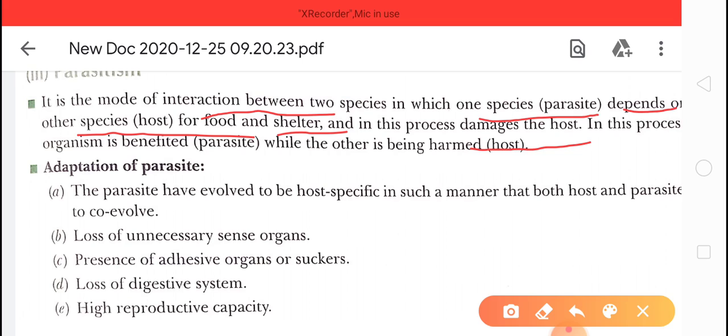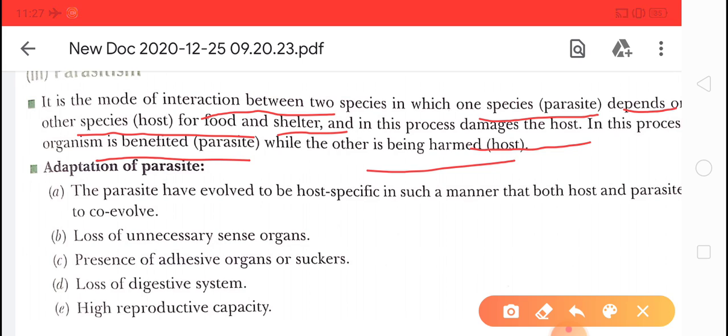So we can say that in parasitism one organism is benefited while the other is harmed. Clear, children?